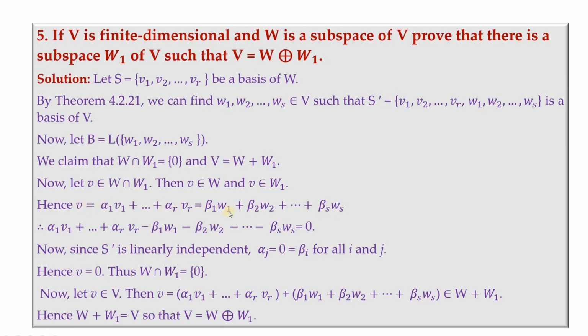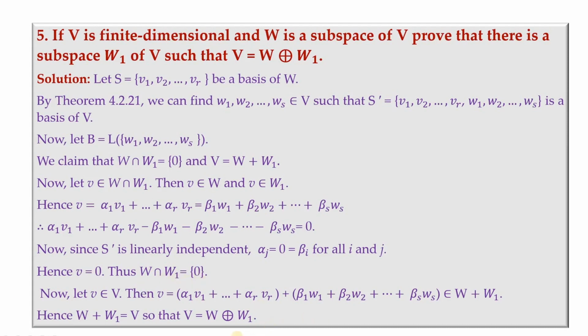So because the LHS being the same, we can equate the right side. So we have this and this equal to 0. Now since S prime is linearly independent, alpha j is 0 and beta i is 0 for all i and j, because S prime is linearly independent. Now that in turn implies that v is 0, thus W intersection W1 is singleton 0.